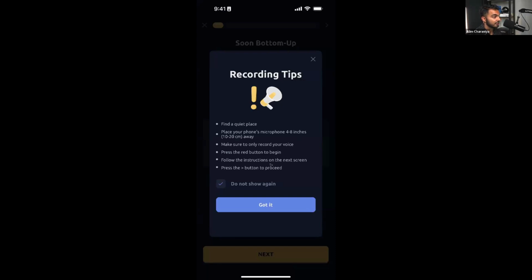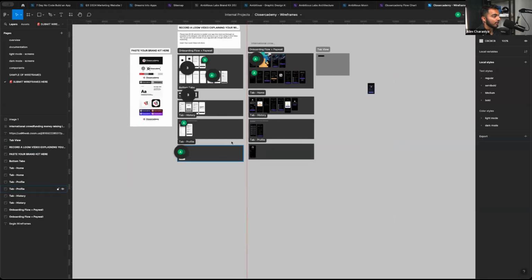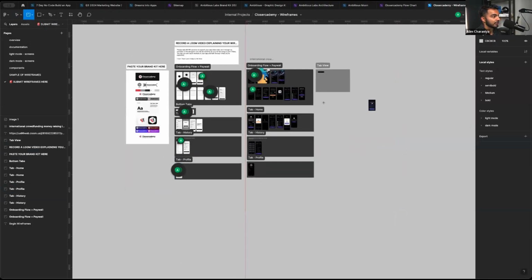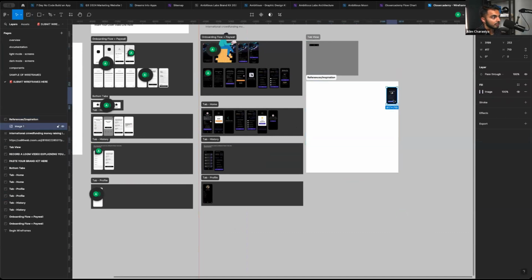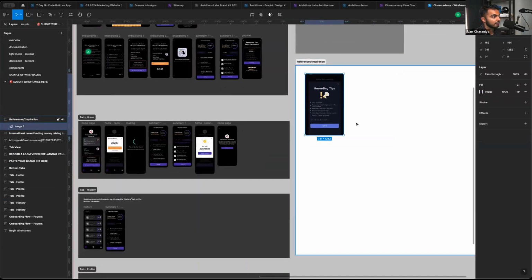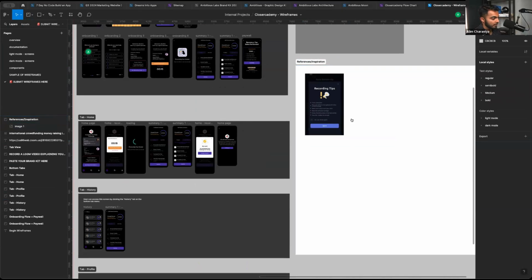So I'm going to show you on my screen how I do this. In my Closure Academy wireframes, I'm going to create another section here in Figma, and I'm just going to title it references, inspiration. Cool. I'm just going to drop this there. Right on. Let's go back. Fantastic. So it looks like you should see my screen again.